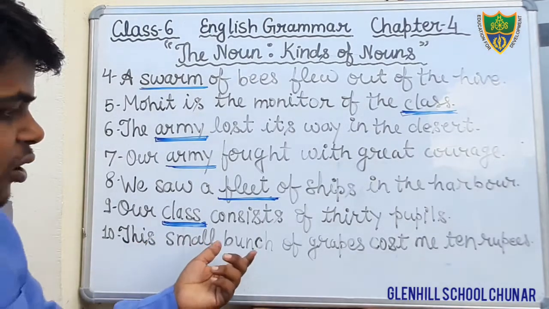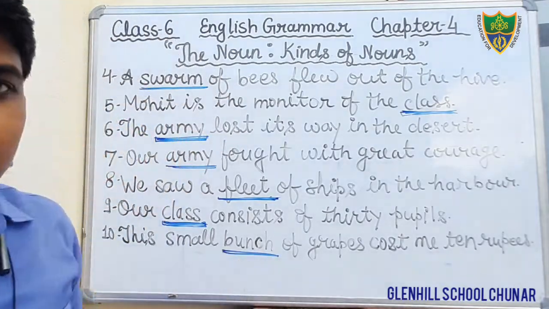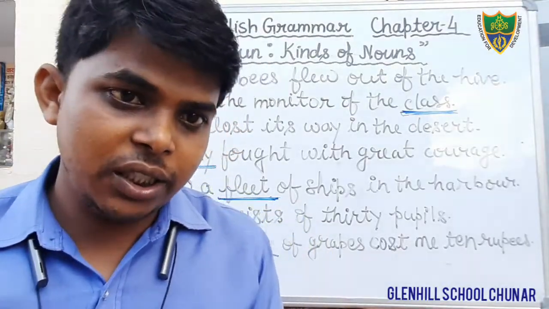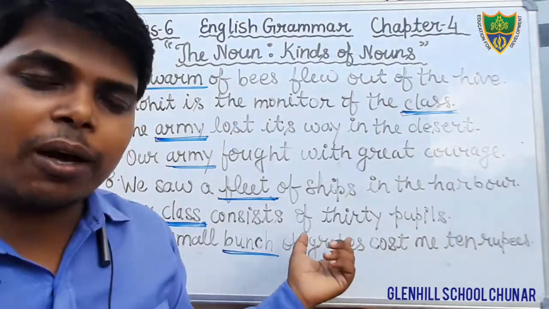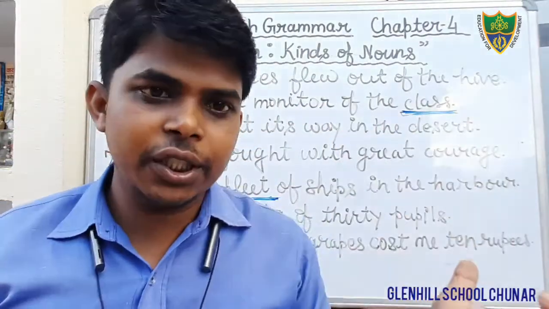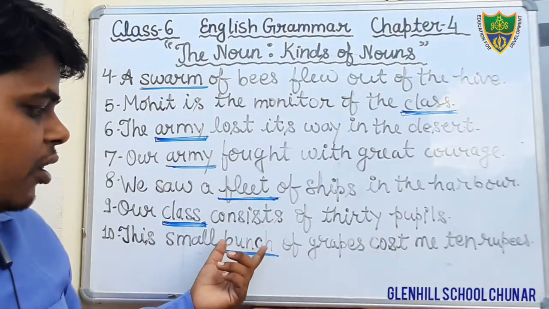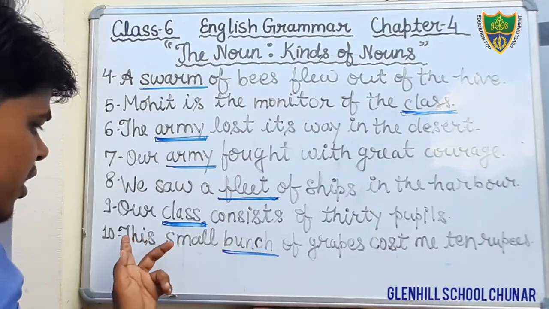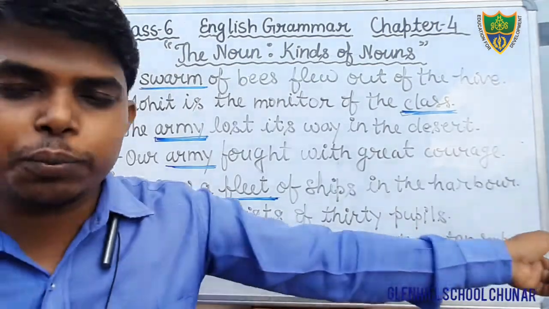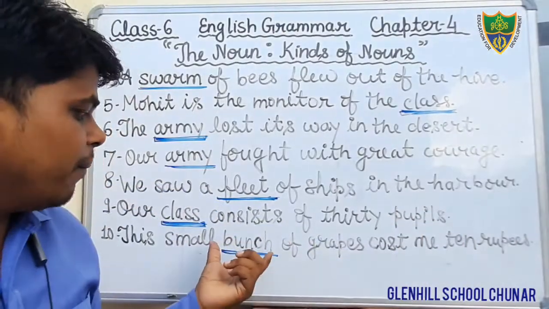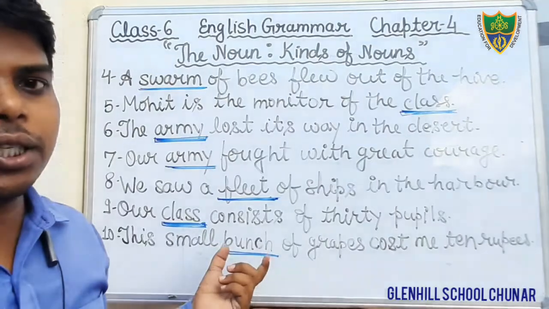You see here is bunch. Bunch denotes the collection, collection of grapes, collection of keys. That is known as bunch. Bunch denotes the collection of grapes or collection of keys. So here the word bunch is a collective noun in this sentence. So underline the word bunch. In the sentence, this small bunch of grapes cost me 10 rupees, the word bunch is a collective noun. Therefore, you will underline the word bunch in this sentence.